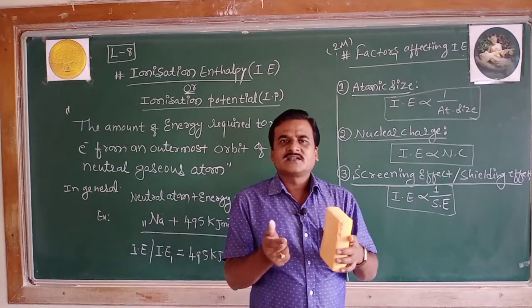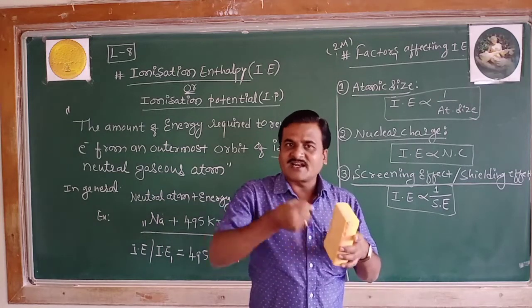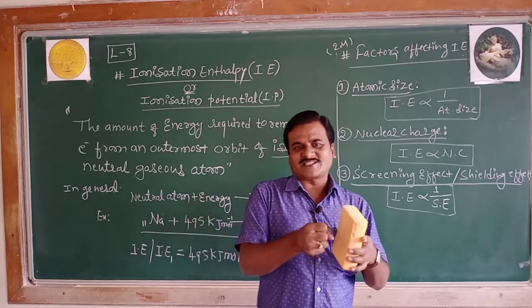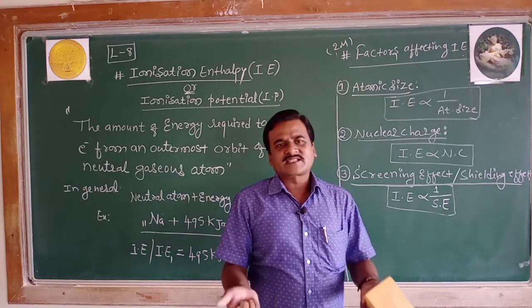Thus the inner electrons protect the valence electron from the nuclear attraction. That effect is called the screening effect.